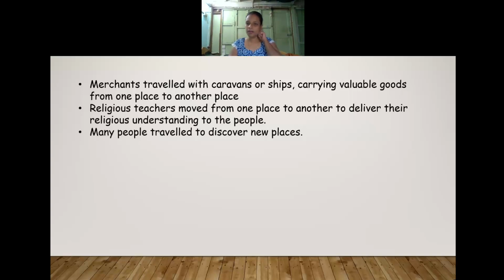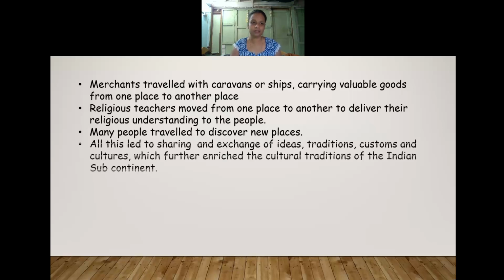Also, many people during that time had a craze to discover new kinds of places. For example, America was discovered by a person called Christopher Columbus. As well as the sea route to our country, to find the sea route to our country, Vasco da Gama was the person. So some people had a craze to discover new places, and that is why they were moving from one place to another.